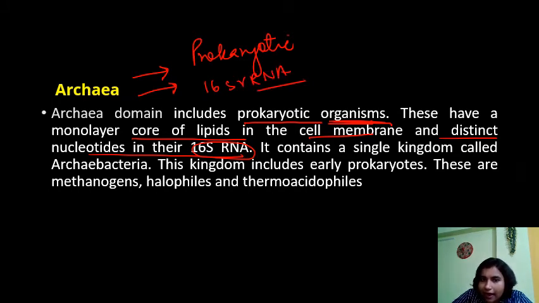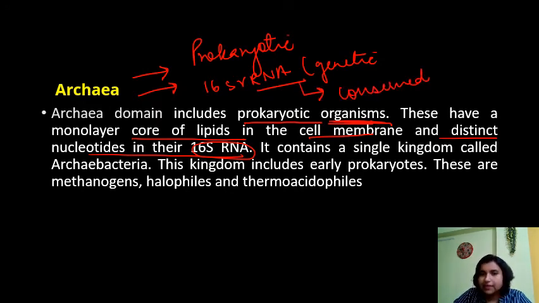RNA is a genetic material, right? 16S rRNA is a type of RNA, a very conserved sequence. It is seen in Archaea, and it is a form of RNA. It contains a single kingdom called Archaebacteria.